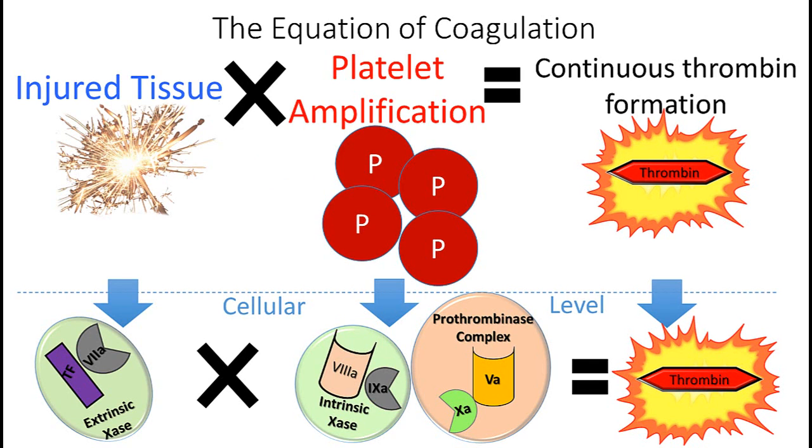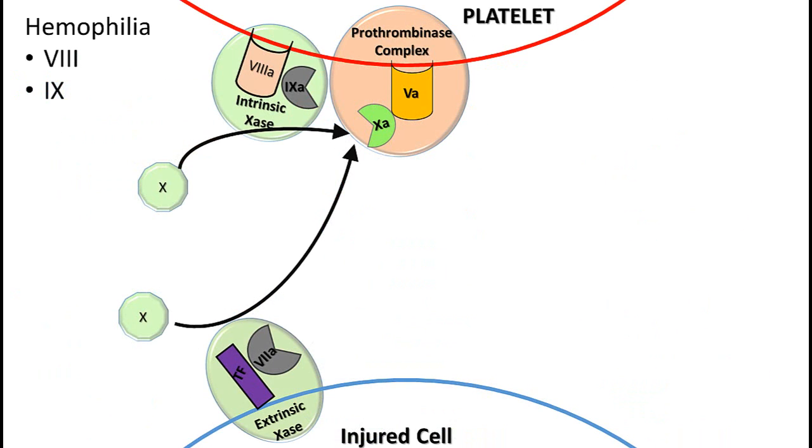The logical next question would be, what would happen if we lose one or more of these complexes? To answer that question, let's look at hemophilia, which is a classic example of coagulopathy. We saw in normal coagulation, the intrinsic and extrinsic tenase generate 10A to complete the prothrombinase complex. But they do so, importantly, at different efficiencies. We know hemophilia to be a genetic deficiency of either factors 8 or 9. In losing either of these factors, we lose the effectiveness of the intrinsic tenase.